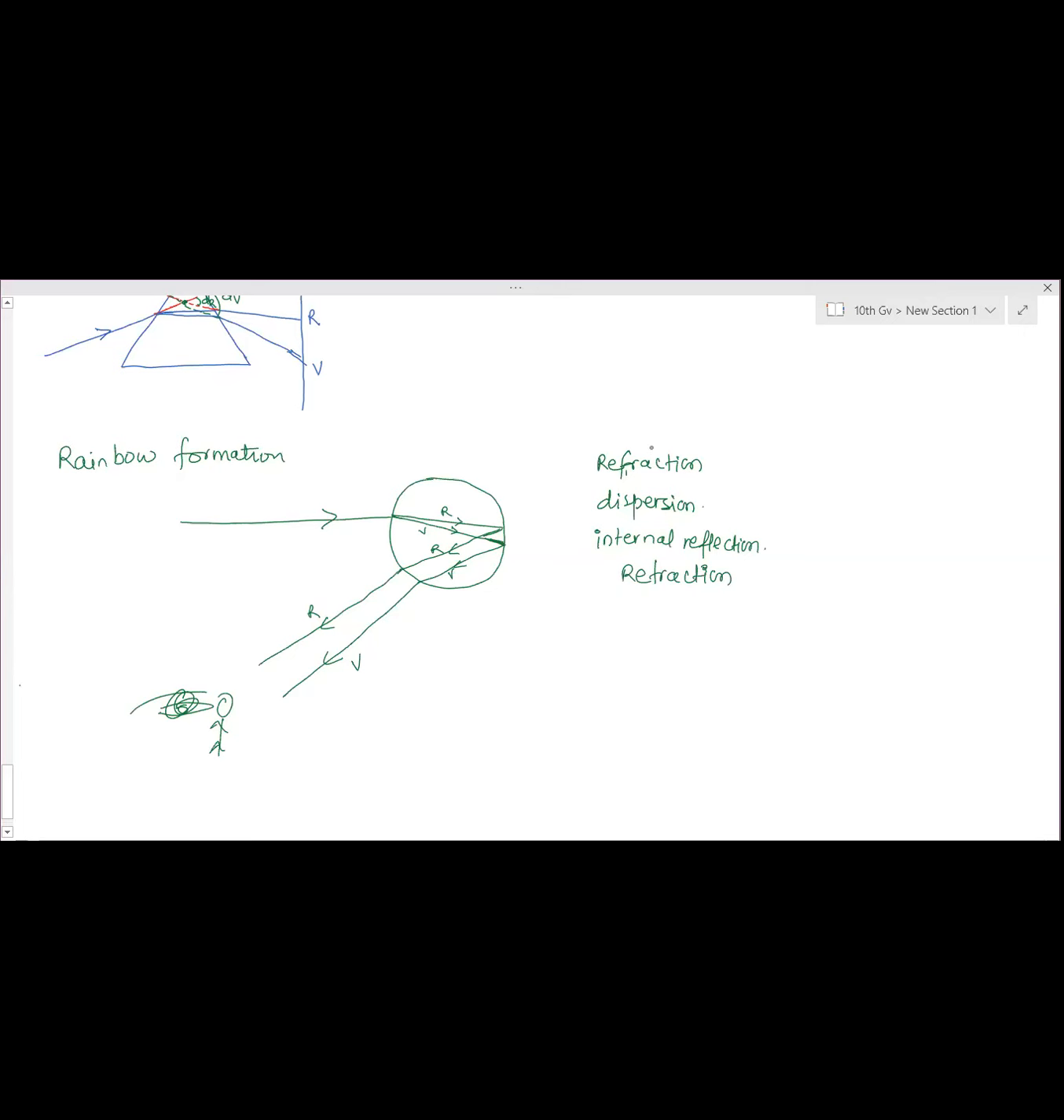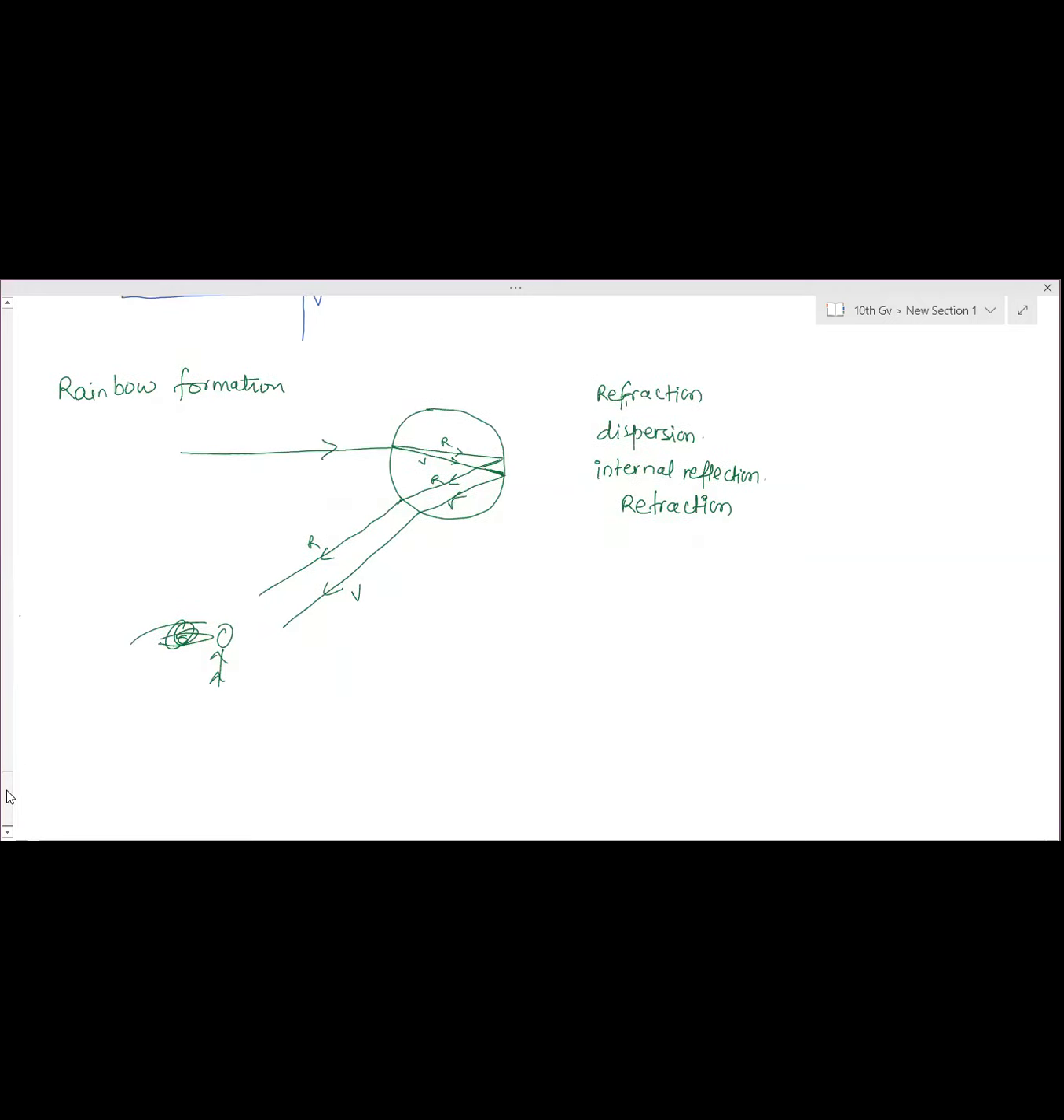The diagram is important, and explaining these steps is important. That's it. A 3-mark question. Draw the diagram and write those 4 steps, the 4 phenomena responsible for rainbow formation.